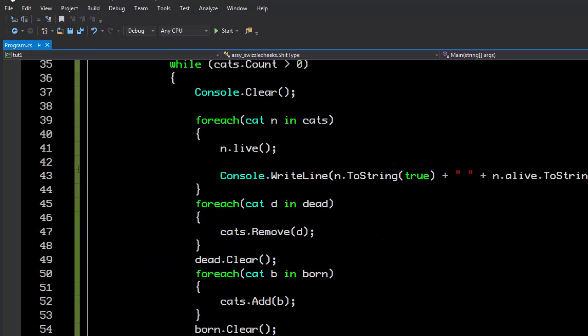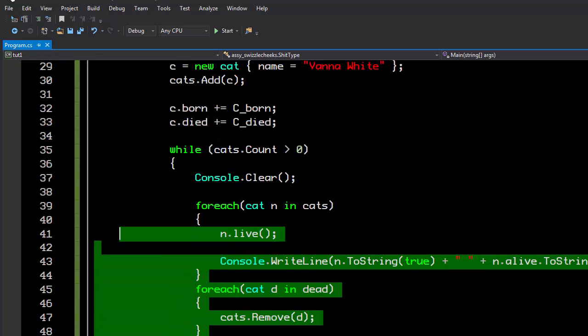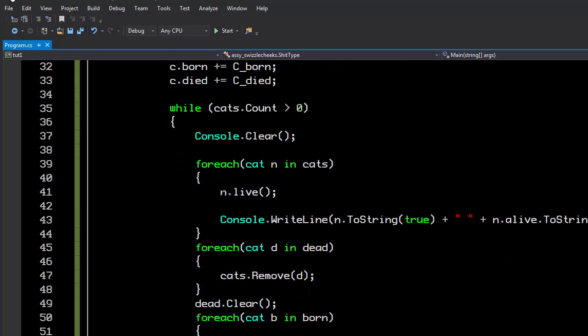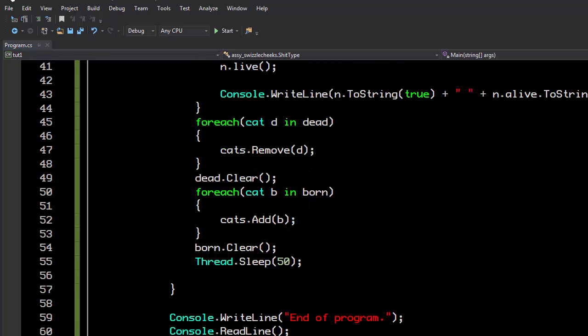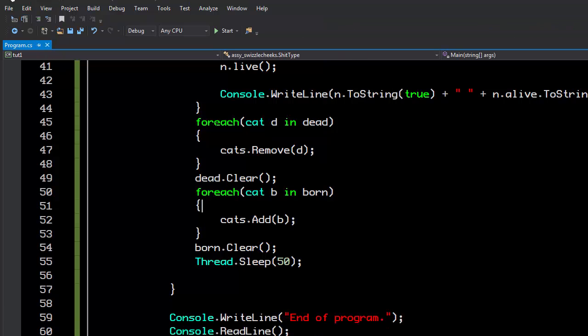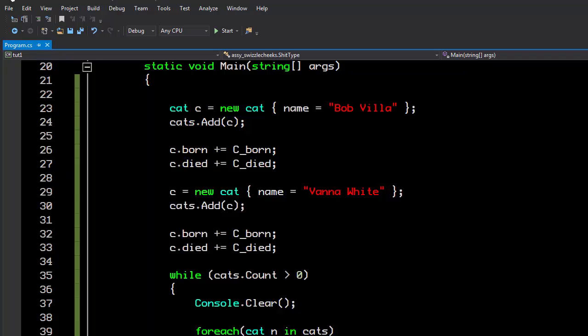So you can see this is turning into really nice code on the user side, the consumer of the cat. All I'm doing is creating a cat, setting some event handlers, and then calling the live function. Everything operates as usual, and hopefully when the cats die, they disappear from the list because they are now being tracked in the event handler, not checked every tick for their living status. Because they are already being invoked every tick to live, that function can easily dispatch the death. So let's clean up some more code here.